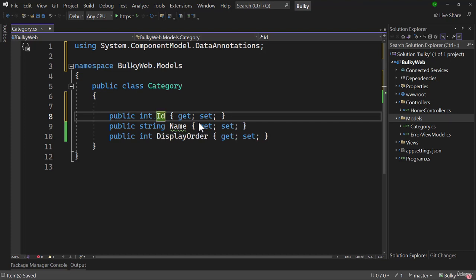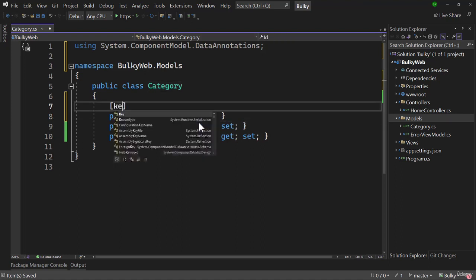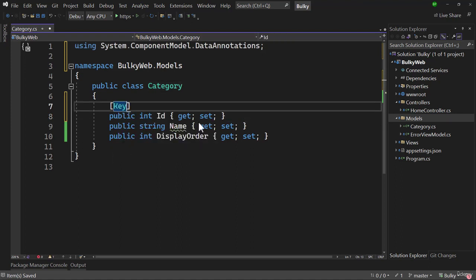Also, if the name is exactly the same as the model that we have, which is category followed by an ID like this, then also it will automatically treat that property as the primary key. But with all of that defined, if you explicitly define the Key data annotation, then looking at the Key data annotation you can tell that ID is the primary key for the category table.